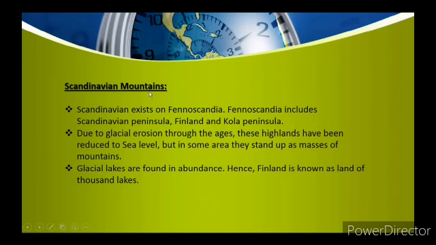Scandinavian Mountains. Scandinavian mountains exist on Fennoscandia, which includes the Scandinavian Peninsula, Finland and Kola Peninsula. Even the Northwestern Highlands are also known as Scandinavian Highlands, and its northern part is known as Fennoscandian Shield. Due to glacial erosion through the ages, these highlands have been reduced to sea level. But in some areas, they stand up as masses of mountains.